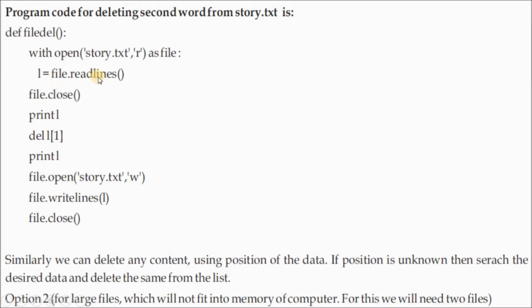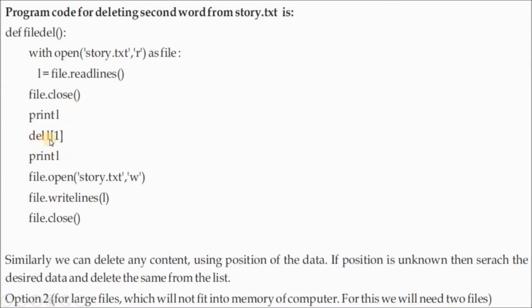So file.readlines, you are writing here. Which file? This file, story.txt. What is there in this story.txt file? You are reading everything and storing it in L, then file.close. You have read from this file and stored it here. Now this file is closed. Print L, that means it will display the entire thing you have read from story.txt.